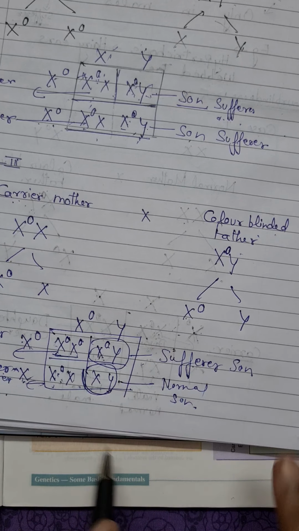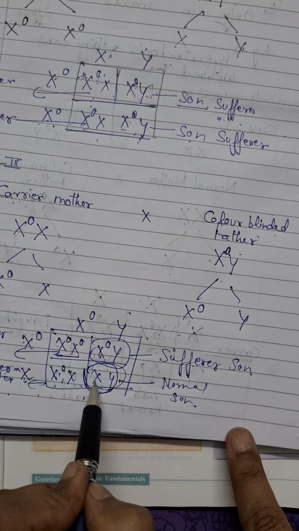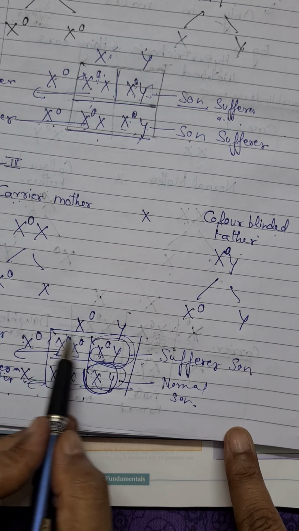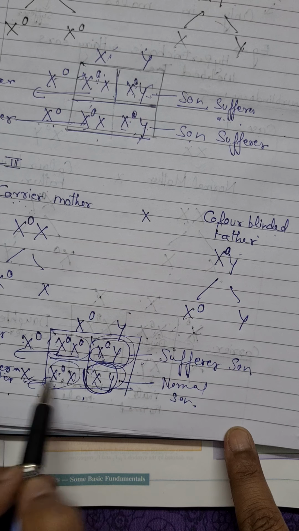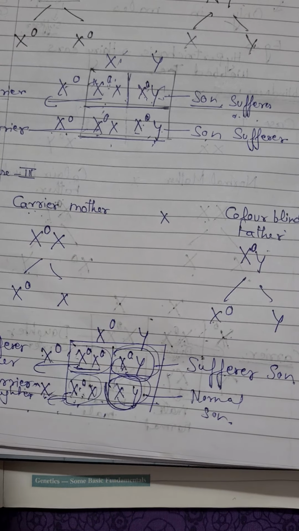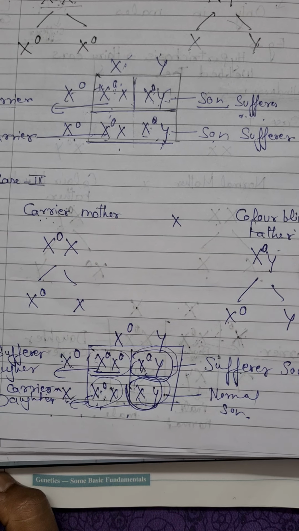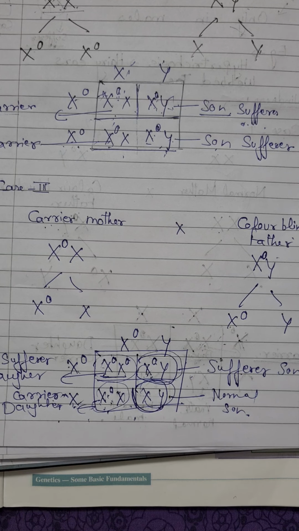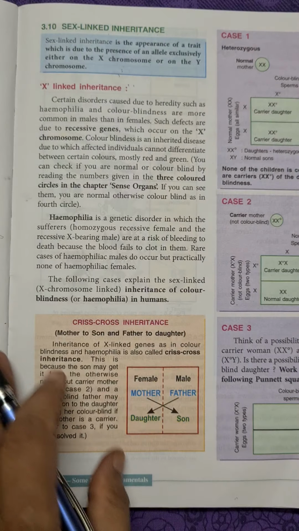So all four possibilities are there. They may get a normal son, a sufferer son, a sufferer daughter, or a carrier daughter. In this way, we can predict all the combinations of sex-linked inheritance by cross-multiplying the possibilities of gametes in the parents.